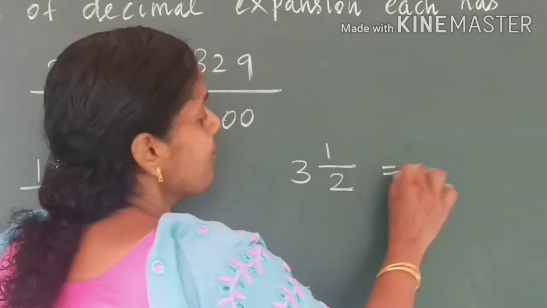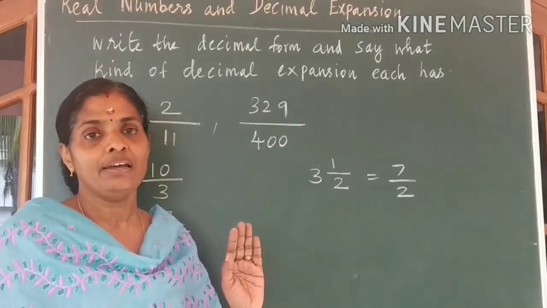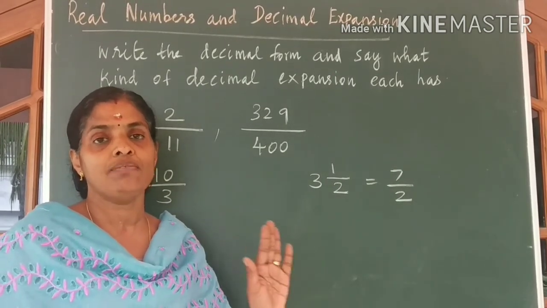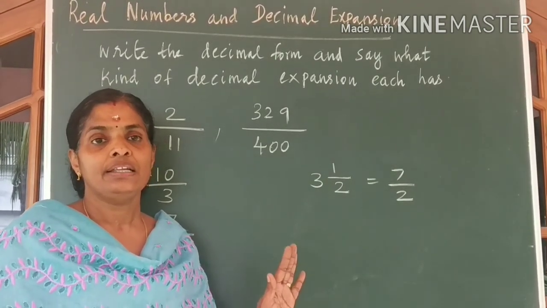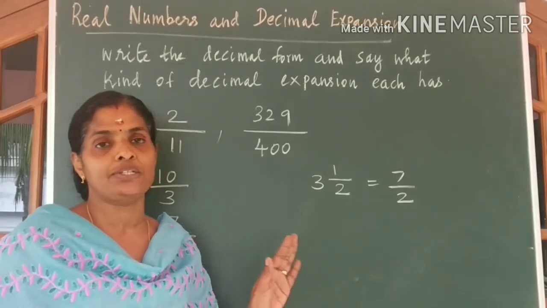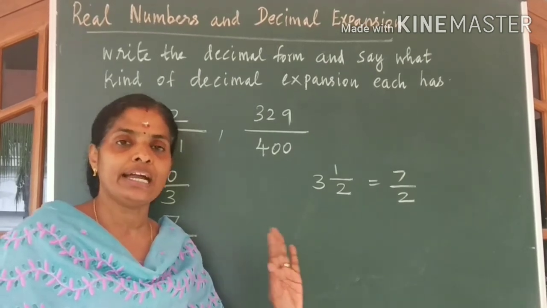So here you are going to get 7 by 2. If the denominator consists of 2 and 5 as factors, the decimal expansion will stop at a particular stage. For all the other numbers, the decimal expansion continues.